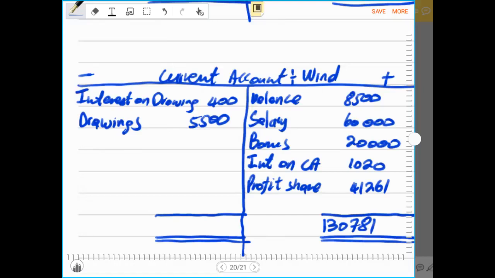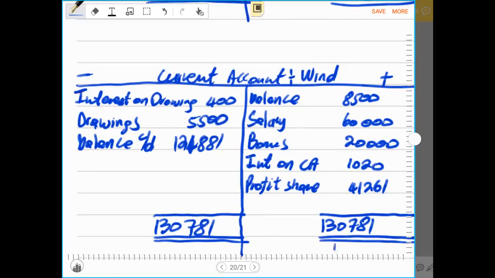Then if you strike the difference between the debit side and the credit side, that will give you a balance carried down, balance c/d, and the balance carried down will be 124,881. That becomes balance brought down, 124,881.